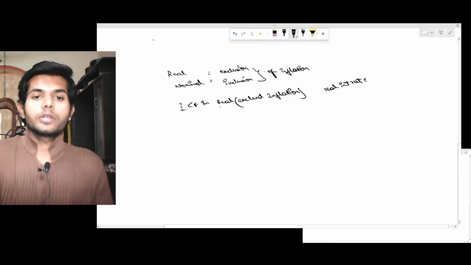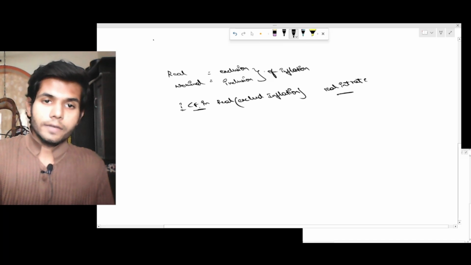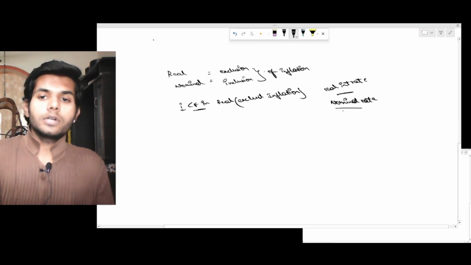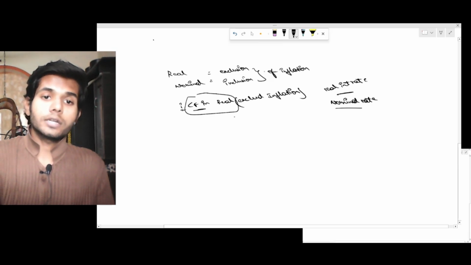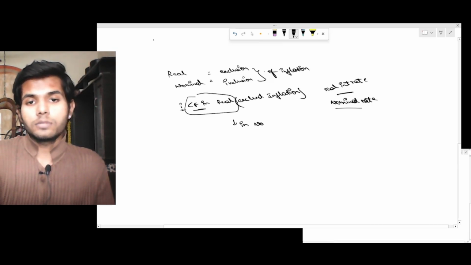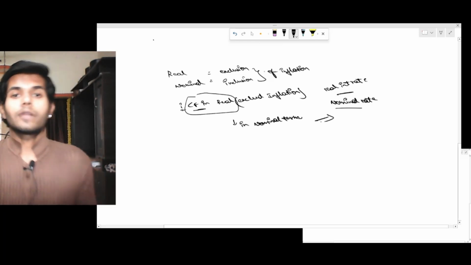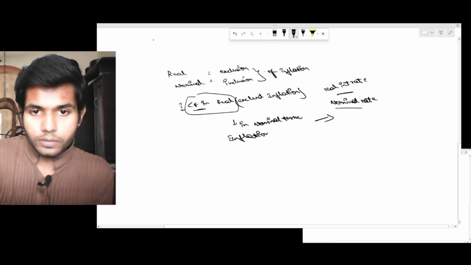what you'll be doing is discounting these cash flows which are in real terms using the real interest rate. Let's say the cash flows given in the question are in real terms, but instead of real, the question has given you a nominal interest rate. So you need to convert the nominal into a real interest rate and discount the cash flows using such converted real rate, or else you can convert these cash flows from real terms into nominal terms and then discount them using the nominal interest rate. So how will we be converting? In the question there will be an inflation factor given.